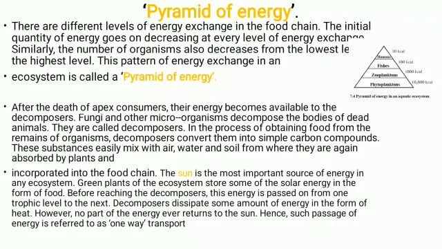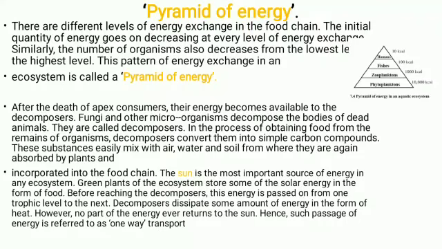So in the picture you can see the pyramid of energy in an ecosystem. The bottom one is phytoplanktons, above it are zooplanktons, then fishes, then humans. In the pyramid, humans have an energy of 10 kilocalories, fishes have 100 kilocalories, zooplanktons have 1000 kilocalories, and phytoplanktons have 10,000 kilocalories. So this is the energy pyramid.